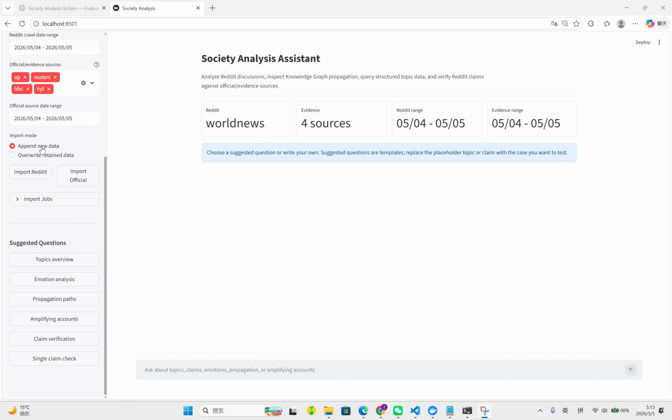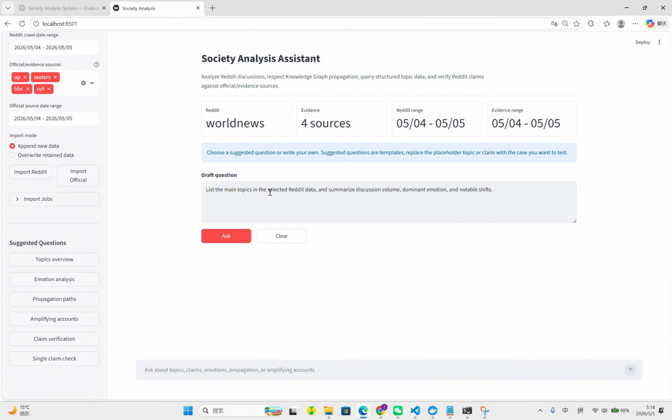And here you can choose the import mode. You can append new data or override retained data. And also there are two buttons for import Reddit and import official. Okay, so down here are the suggested questions. We have several main aspects we can insert into the prompt and get the answer. So let's go through the first one, maybe topics overview.